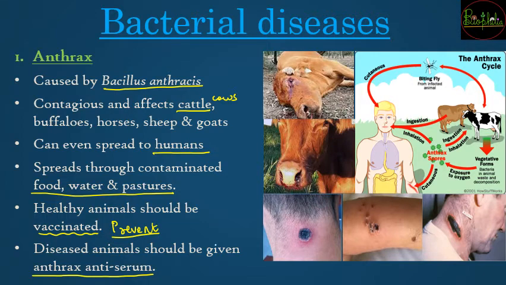So in the photographs you can see how the cattle suffer from the anthrax disease. It is going to be a deadly disease if not taken care of. There are various reasons for anthrax to spread, that is contaminated areas of food, water and pasture. अगर care नहीं ली गई है, so it can spread to humans as well, and humans can have blisters and sores like this on various regions. So here I have also tried to show you the anthrax cycle so that you can understand how anthrax actually spreads from one animal to another as well as to humans.